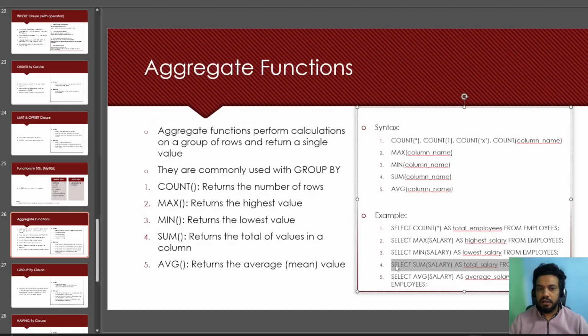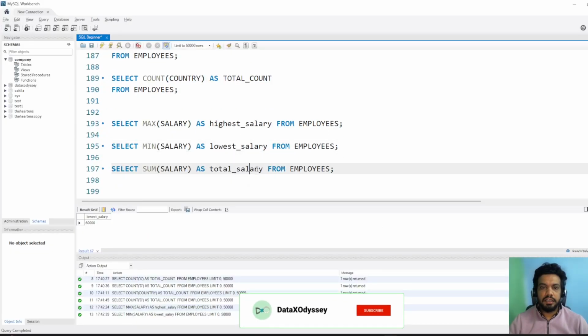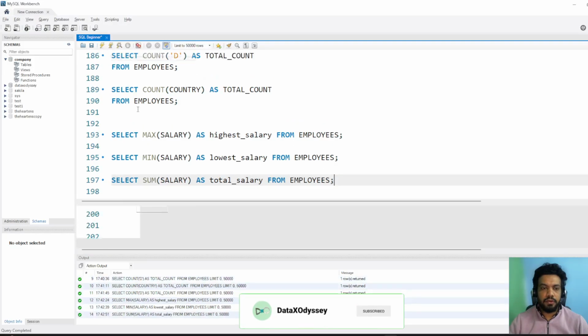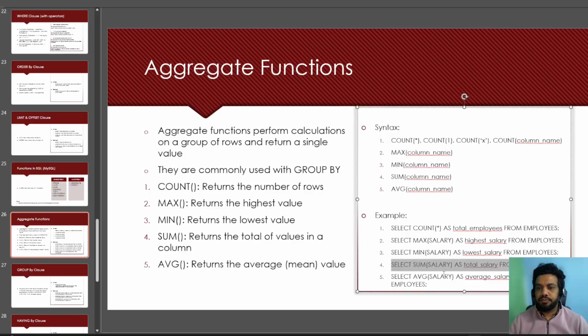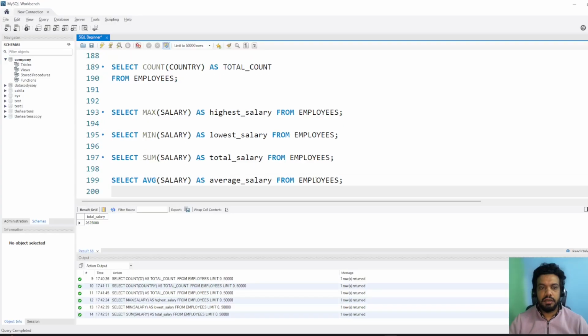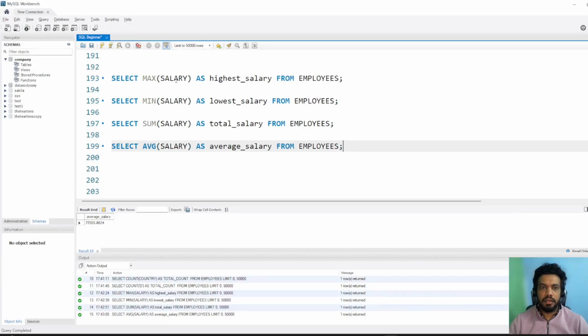Now we have another function, which is sum. Sum basically returns the total salary. So let's run it again. So the total salary for the company is this. And then now we are using average. It will give the mean or the average salary for all the employees. So this is the average salary in the company. These are the most frequently used aggregate functions, which is why I covered these functions. But as we move forward, we will cover more functions.